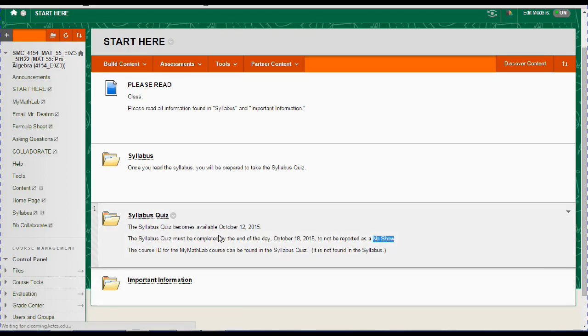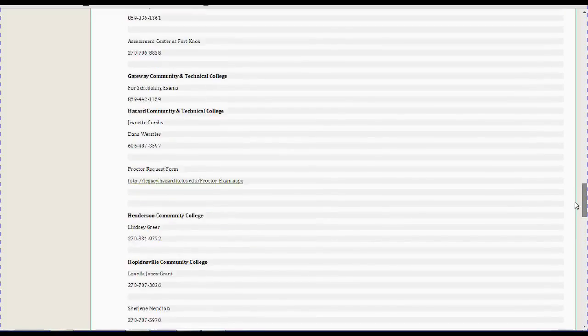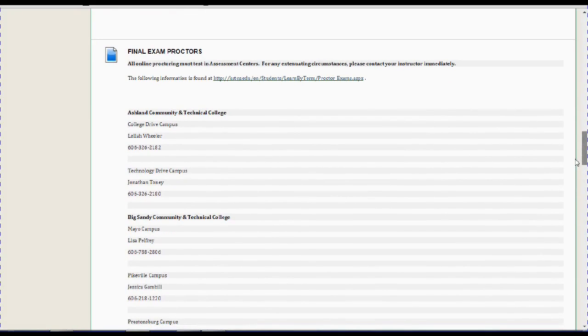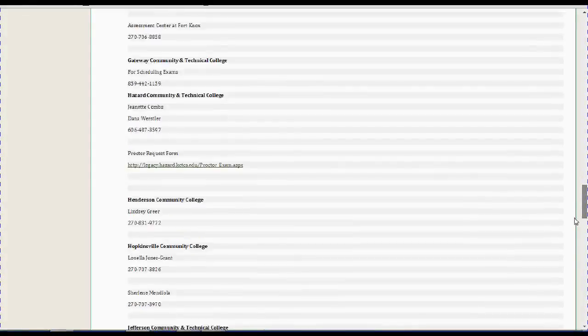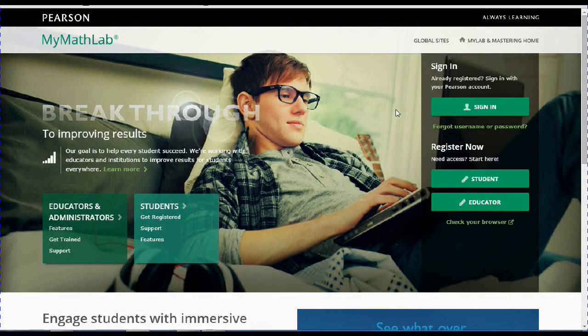Then Important Information has some other really important information that you'll want to read or look at. The final exam is proctored, which means you must go to your local college and take it there. The proctor will have all the information needed to access the final exam, and this is just a list of numbers and contact people.